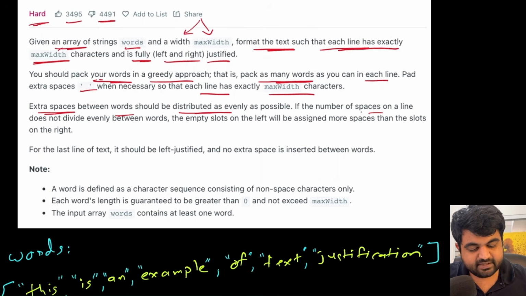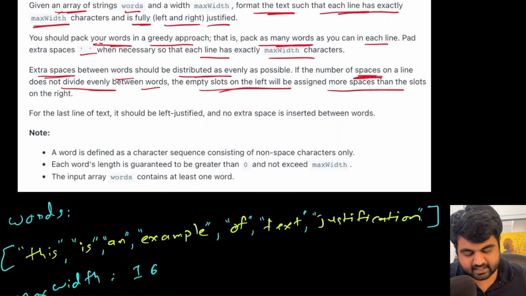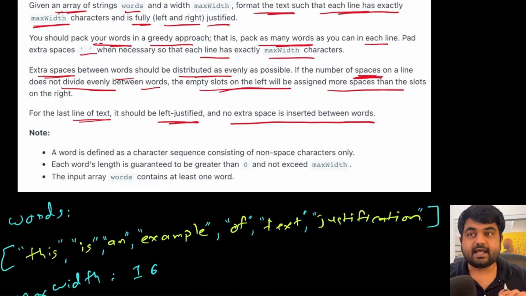But in case the number of spaces on a line does not divide evenly, we need to divide it between the words. And if there are uneven slots, we are going to assign more space to the slots on the left-hand side. And the last condition is that the last line of text should be left justified, and there should not be any extra space inserted between the words, and that's it.